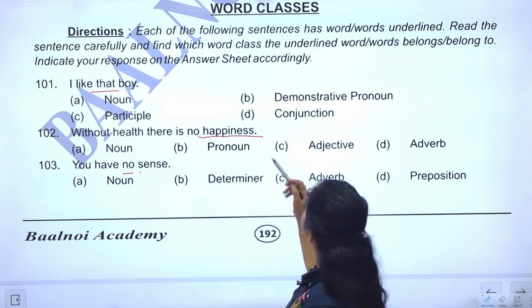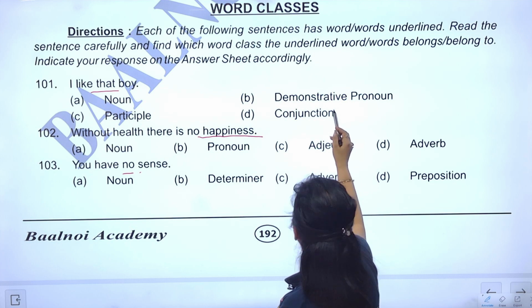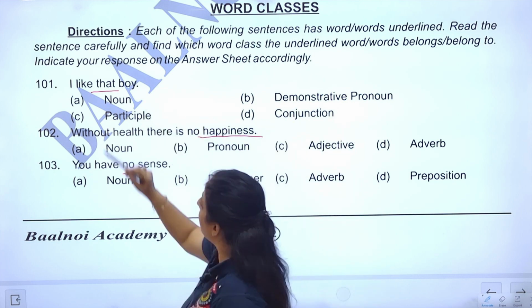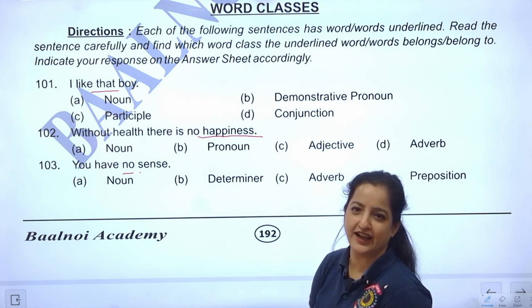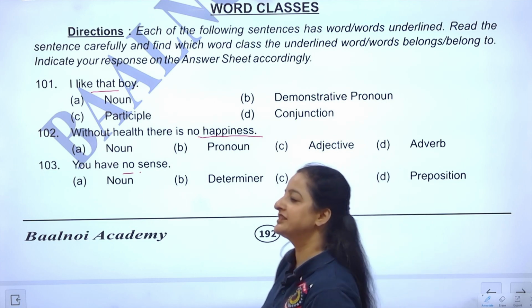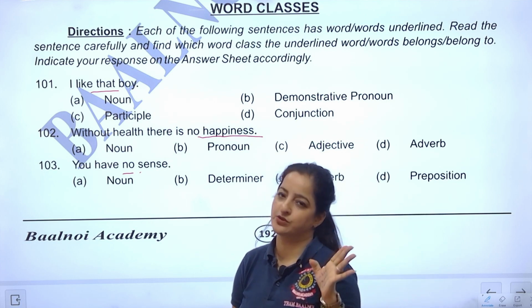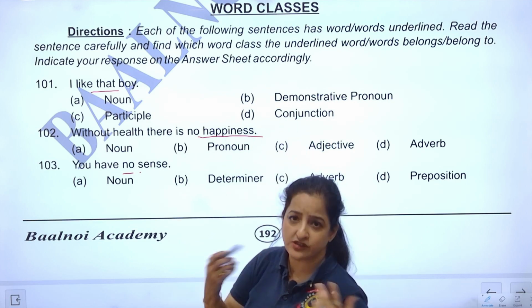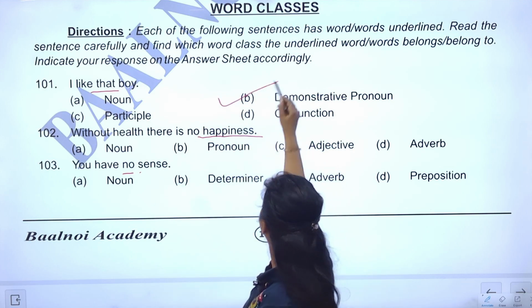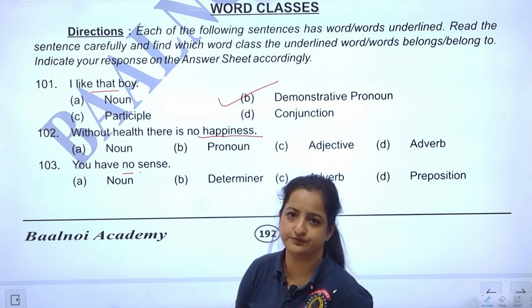Let's see, is it a demonstrative pronoun? Is it a noun? Is it a participle? Is it a conjunction? What do you think is the answer? A couple of minutes ago, I told you this, that, these, those. They are either pronouns or they are adjectives. The adjective option is not given only. The answer is it's a pronoun.